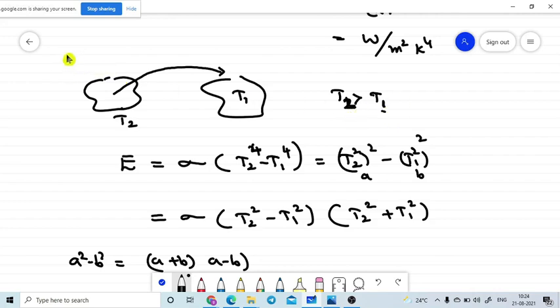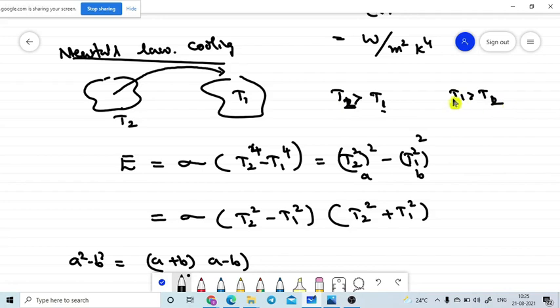So this is Newton's law of cooling. We are deriving the formula. Please don't confuse: in the last topic I explained with T1 greater than T2, so don't use that one. If you use it, you cannot correlate with your textbook data and your notebook data. That's why I am following the textbook.